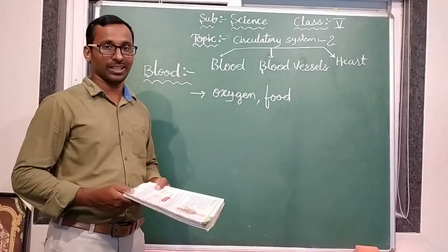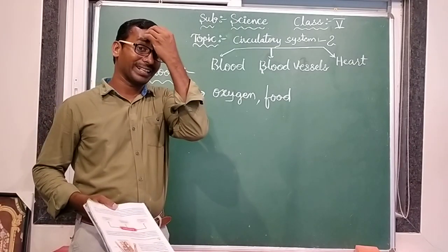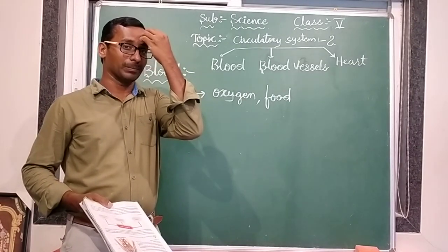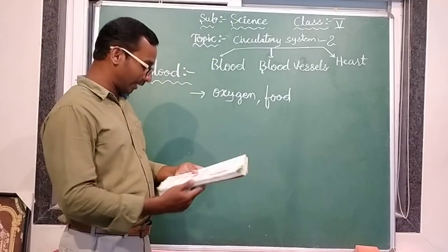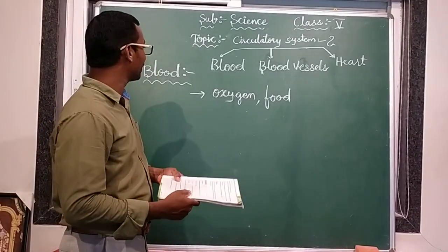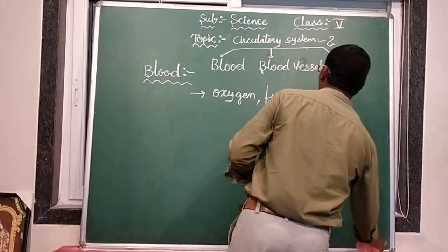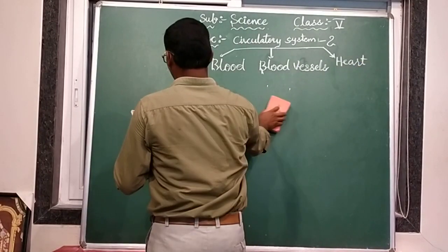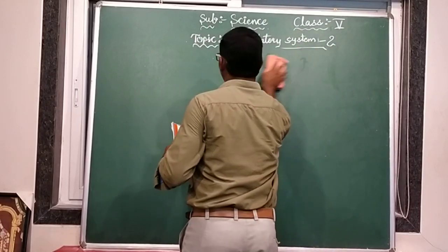If any germs enter our body, they start fighting them and they will kill them. Okay, yes. And let us now find out more about the components of blood. Now we are going to discuss the components of blood. So you see, blood is a fluid tissue.